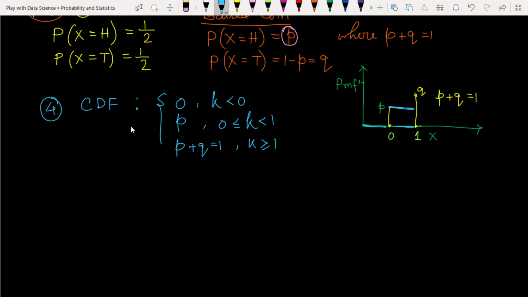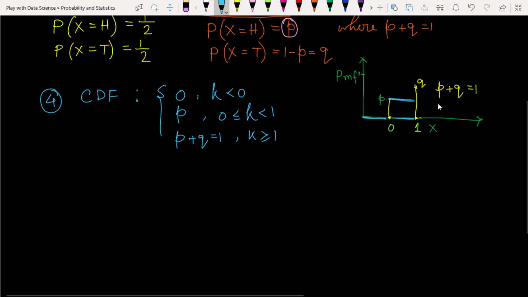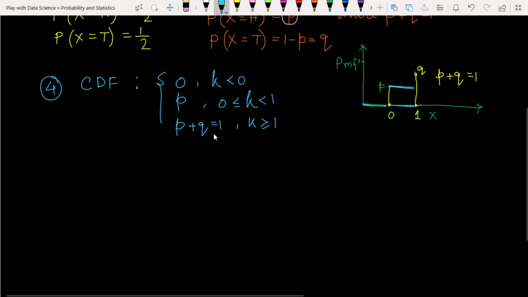This will be a simple cumulative distribution function. Just before the point 1, it takes the value P, and when it reaches 1 and after 1 it takes the value P plus Q, which is simply 1. So this is the simple cumulative distribution function. I think you have understood the concept.